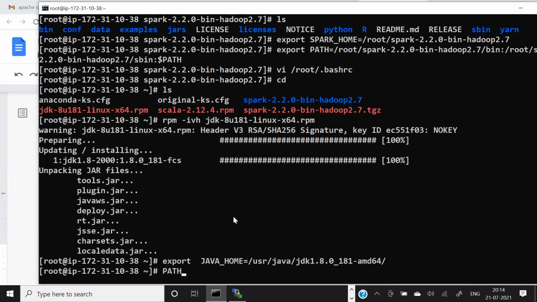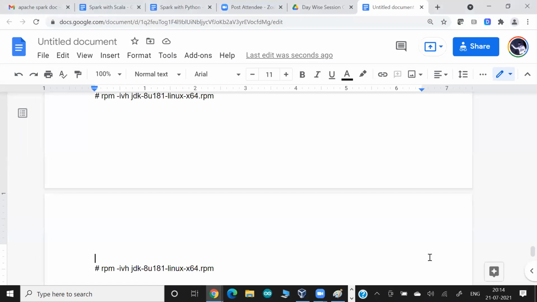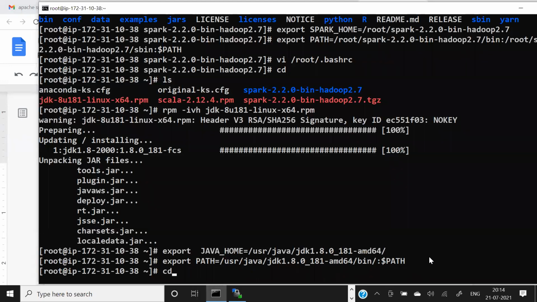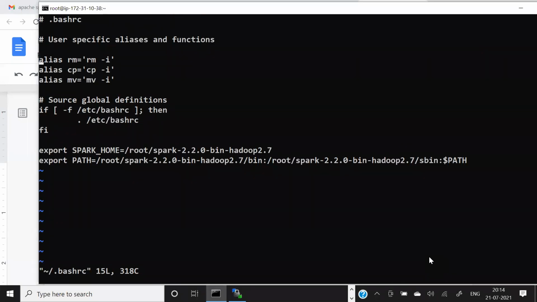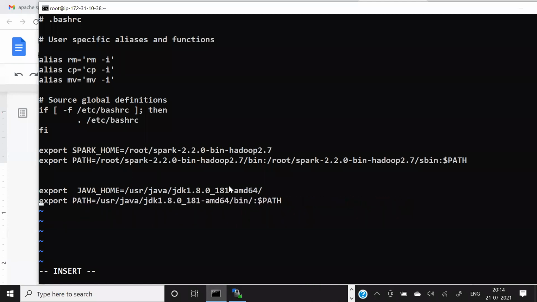And Java also comes with its own commands. So I'll tell my PATH variable that this Java comes with its own commands located in the bin folder, plus also add your older commands. So these two commands also we have to write. And also these are variables, so I have to make them permanent. So I'll go to the bashrc file to make these permanent.